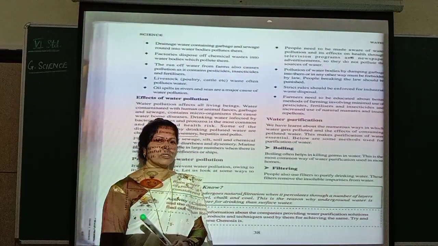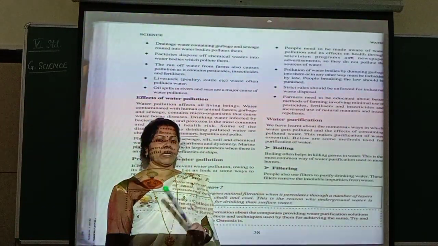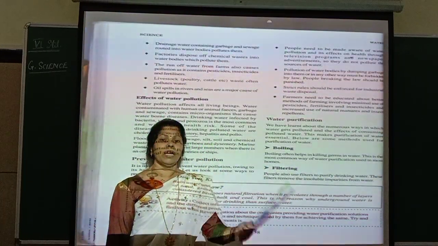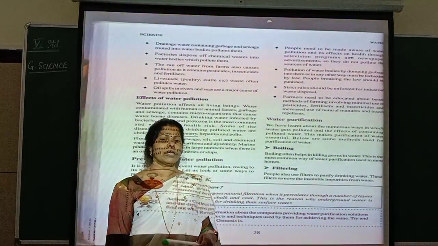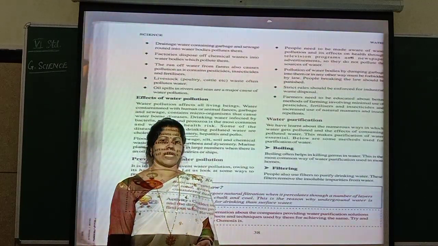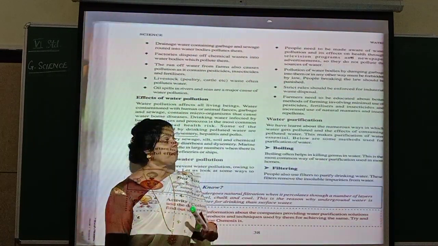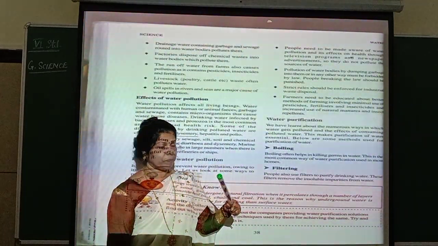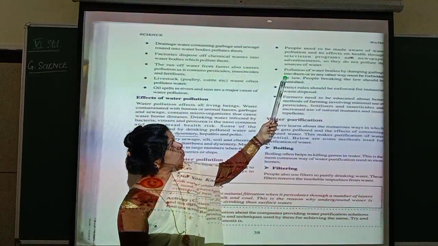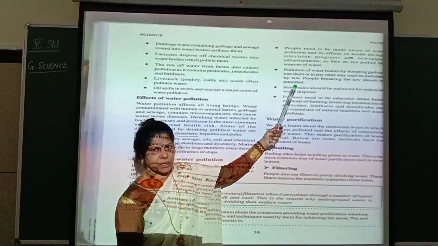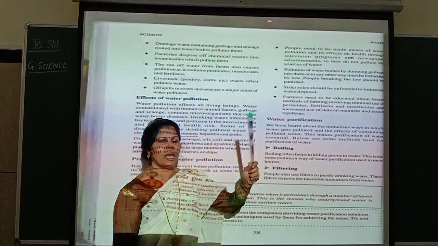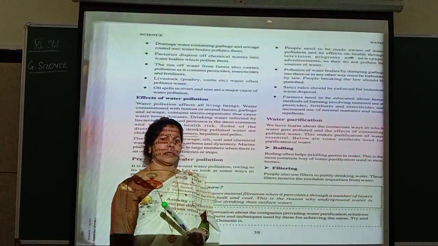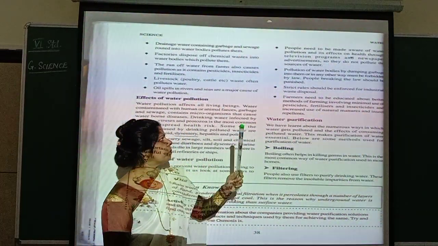So through different sources you should make human beings understand if there is pollution of water, what happens? It causes so many diseases. So, and who is responsible for that? It is man only who is responsible to pollute the water. So you should make them understand. How to make them understand? Through programs on TV. See, programs and newspapers, advertisements. So with all that you can say that how it is going to be very harmful to all the living organisms. So we should not pollute the water.